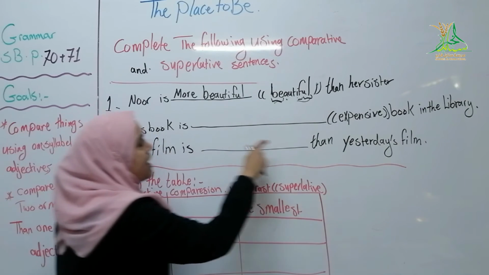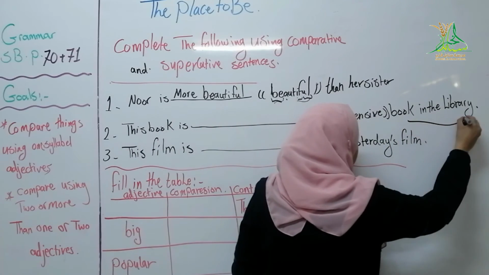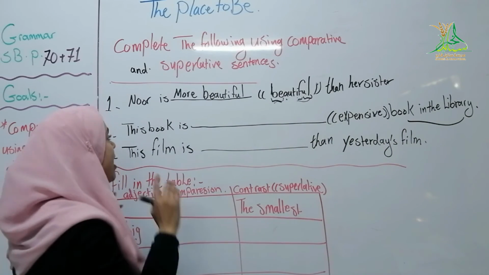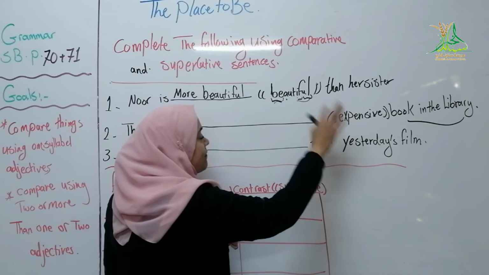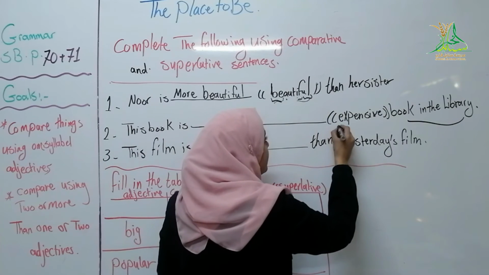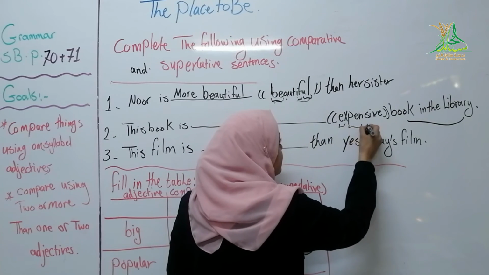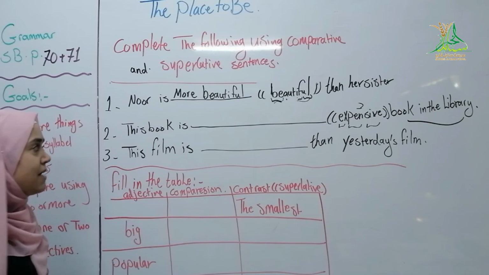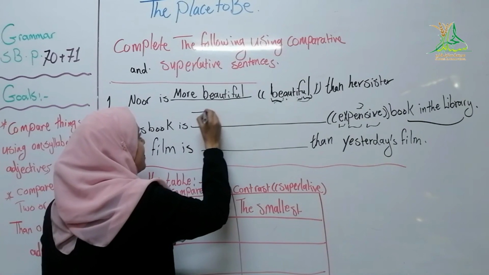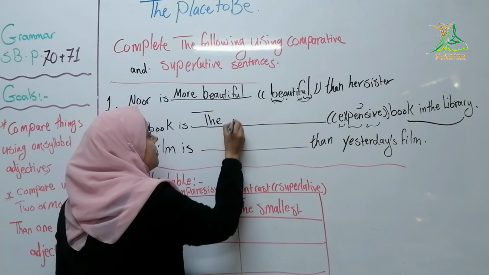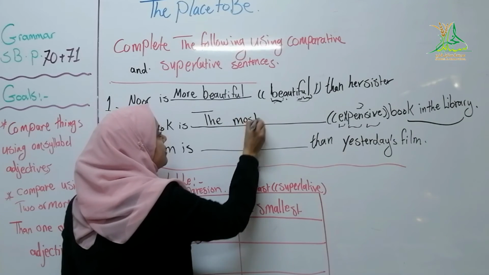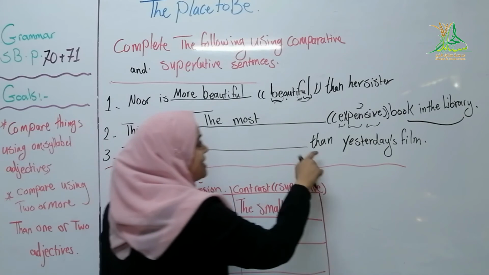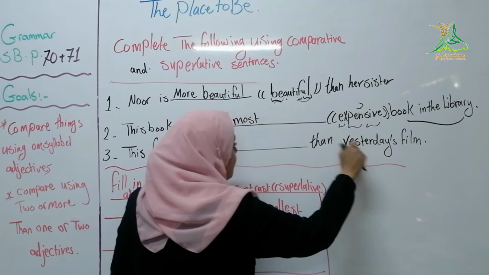This book is expensive in the library. So it is superlative, تفضيل. كيف بعمل تفضيل من كلمة expensive؟ بطلع على الادجective expensive, three syllables. So if it's three syllables, I should say the most. The most.